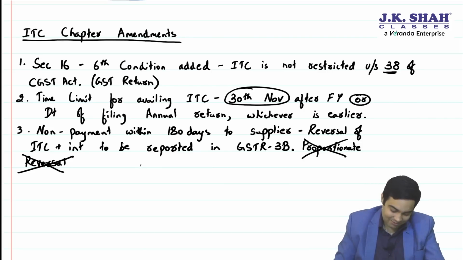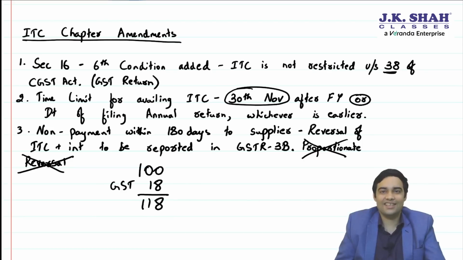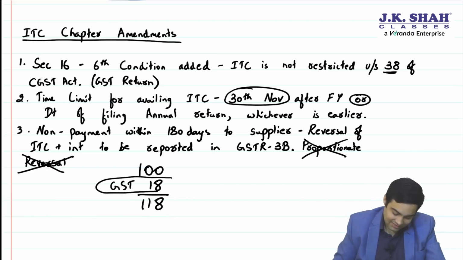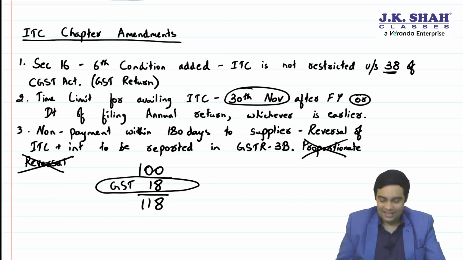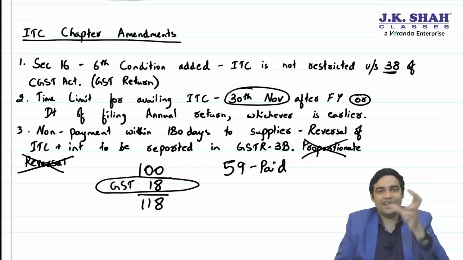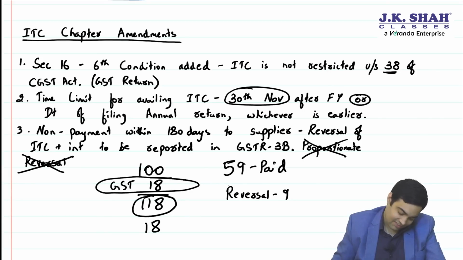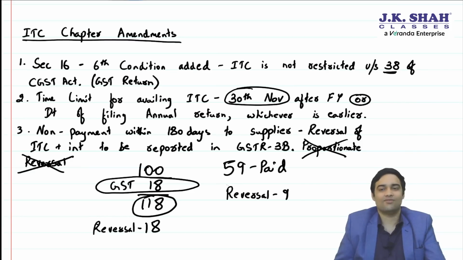I'll give you an example. 100 rupees, GST 18 rupees, total 118. If you don't pay 118, then you have to reverse 18, correct? So if you have paid 59, then you had to reverse only proportionate, because half you have paid, then reversal will be half. Reversal will be only 9 rupees. Here non-payment of 118, reversal was 18, and non-payment of 59, reversal will be 9.